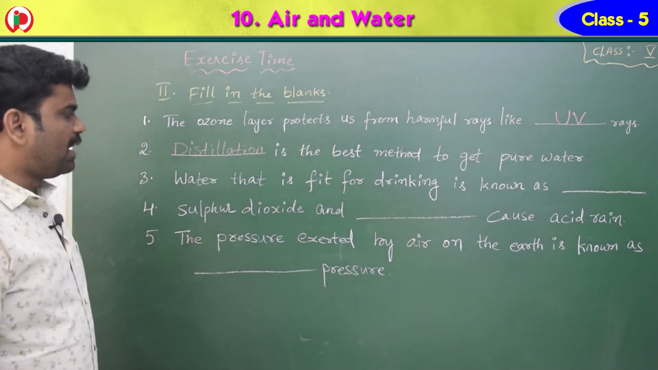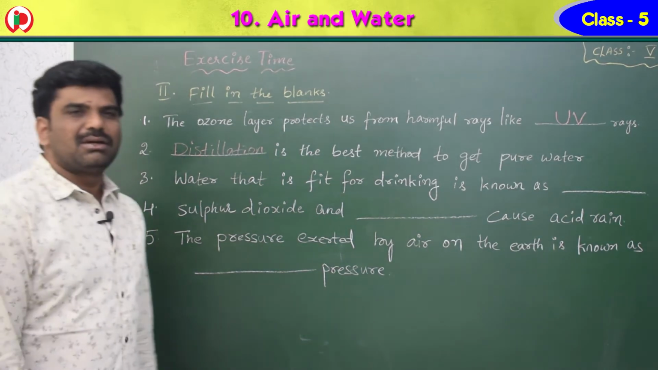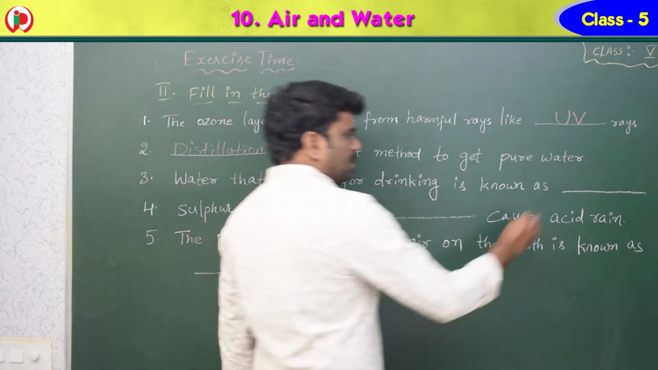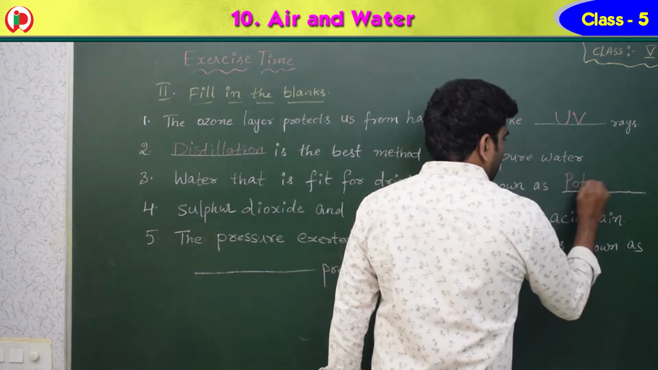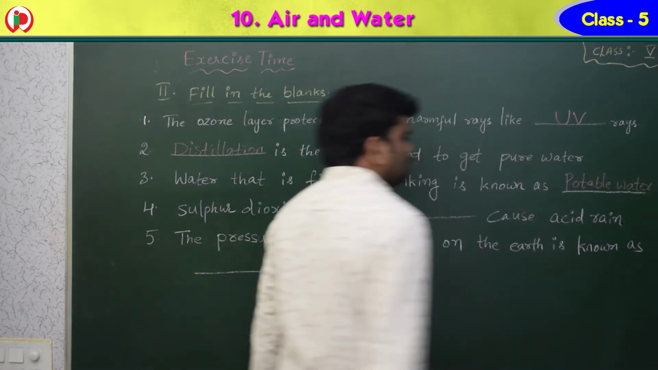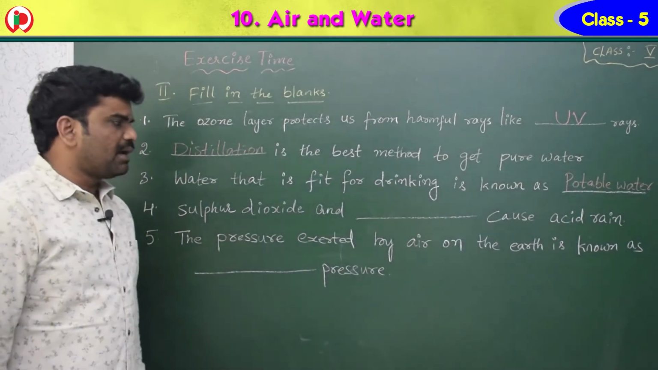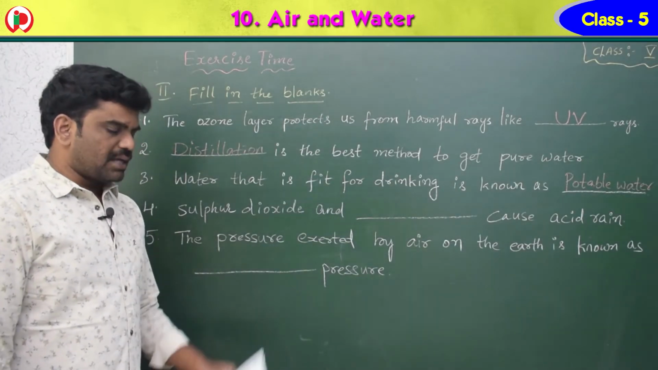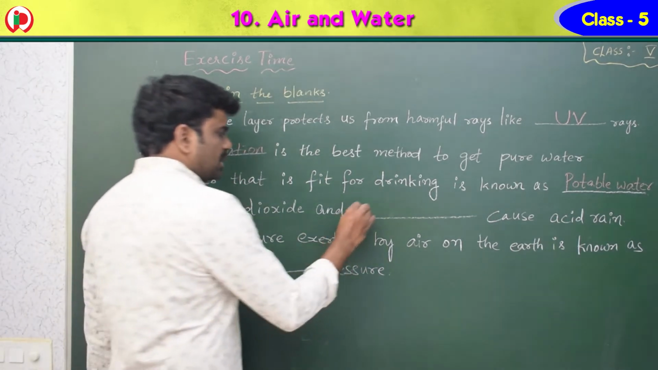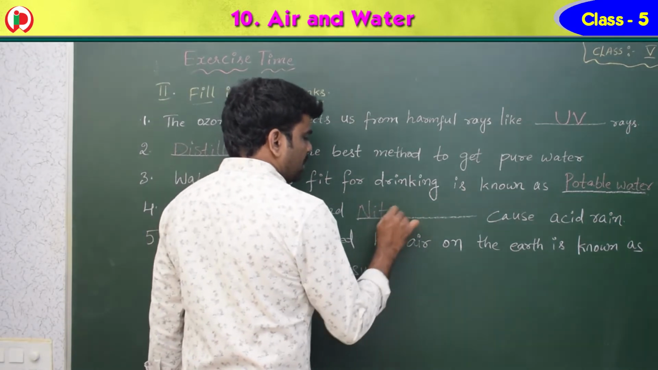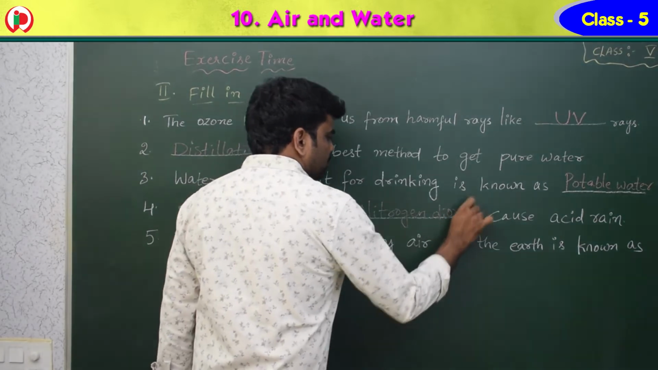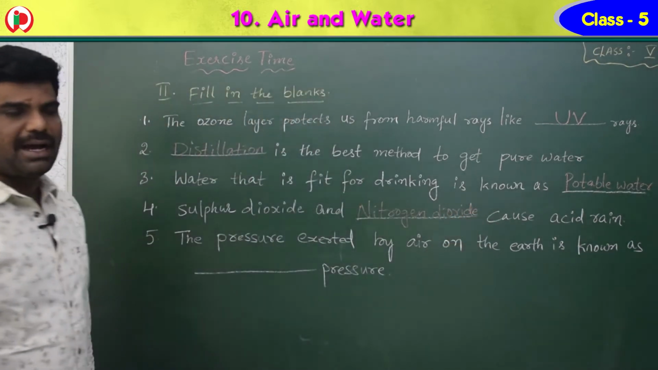Third one, water that is fit for drinking. That means water that is suitable for drinking is known as potable water. What is this, children? Potable water. So water that is fit for drinking is known as potable water. Sulfur dioxide and dash cause acid rain. Nitrogen dioxide. So these both, sulfur dioxide and nitrogen dioxide, get mixed with water and form acid rain.